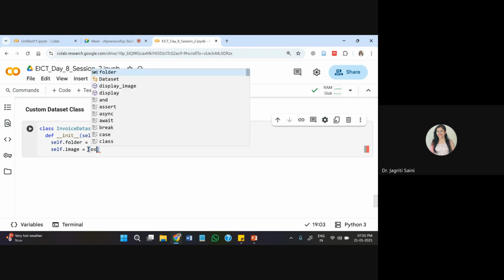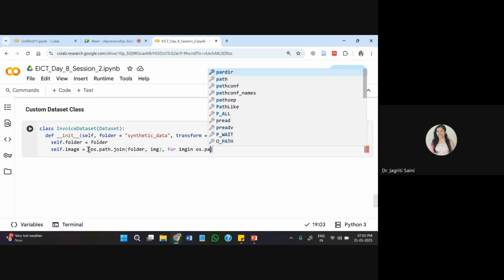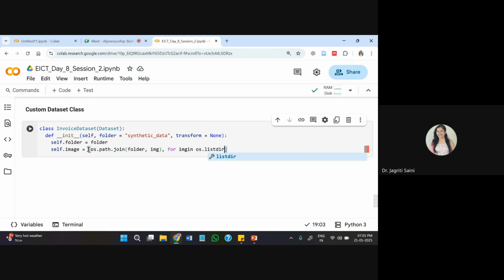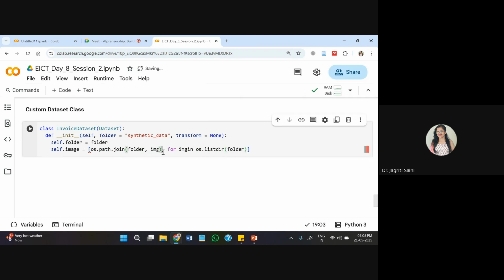And for this, os.path.join(folder, image), because within the folder we have images, and then in order to fill in this, we will iterate through images in that particular directory wherever we have stored this particular folder. So I'm writing here image in os.listdir(folder).